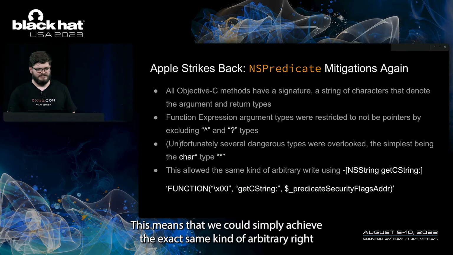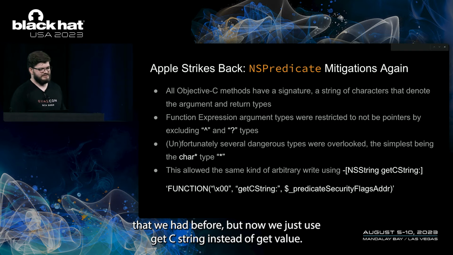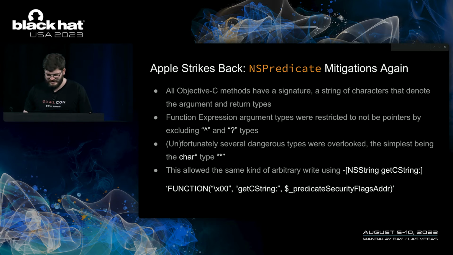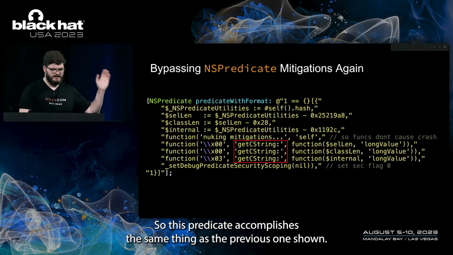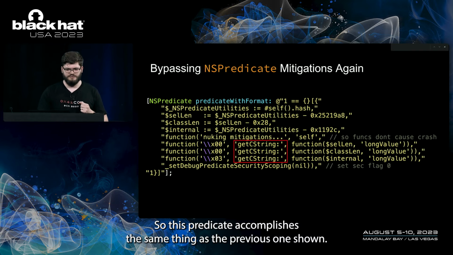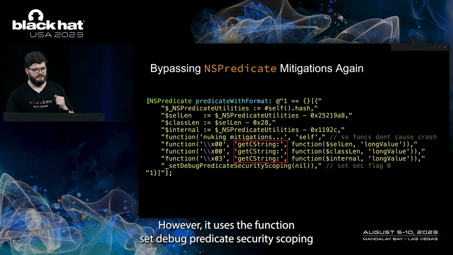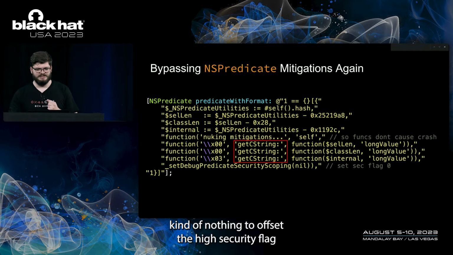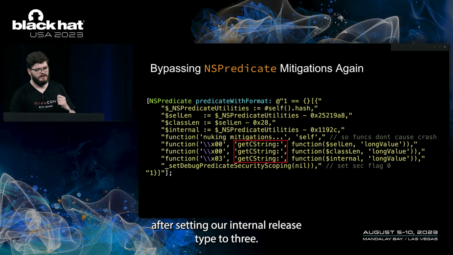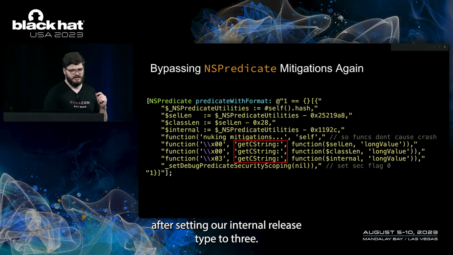This means that we could simply achieve the exact same kind of arbitrary write that we had before, but now we just use getCString instead of getValue. So this predicate accomplishes the same thing as the previous one shown. However, it uses the function setDebugPredicateSecurityScoping, it's kind of a mouthful, to unset the high security flag after setting our internal release type to 3.